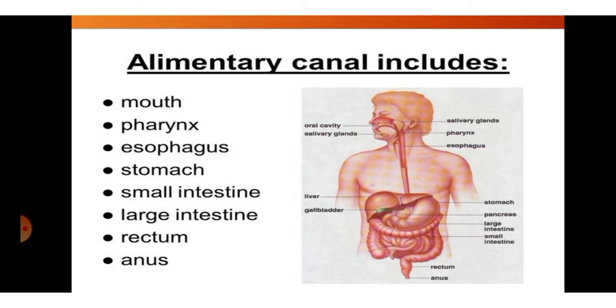Now what is the alimentary canal? The alimentary canal is a long, muscular and coiled tube consisting of the given parts. It contains the mouth, pharynx, esophagus, stomach, small intestine, large intestine, rectum and anus. So the alimentary canal includes all these parts. Let's have a look one by one.